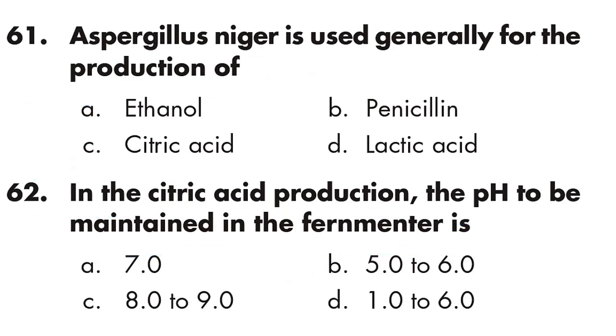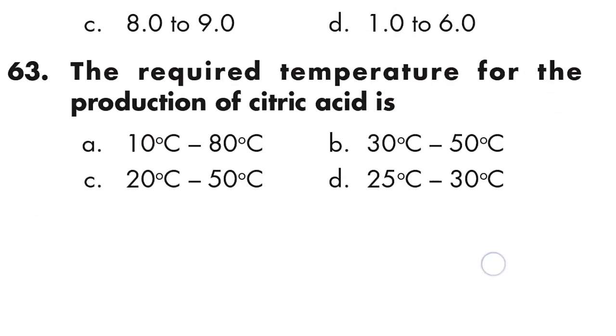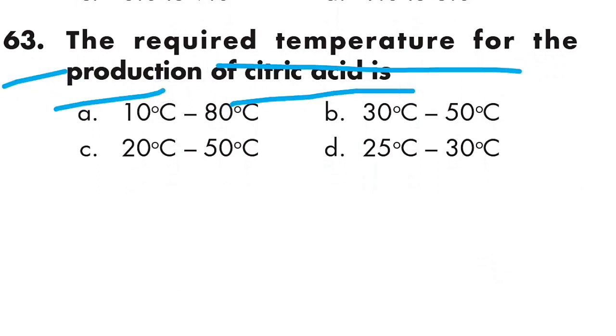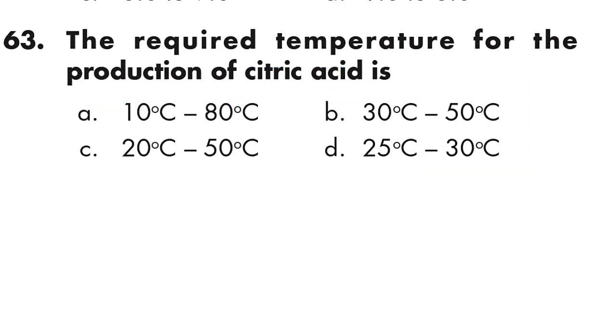Option B is right. Question number 63: the required temperature for the production of citric acid is 25 to 30 degrees Celsius. Option D is right.